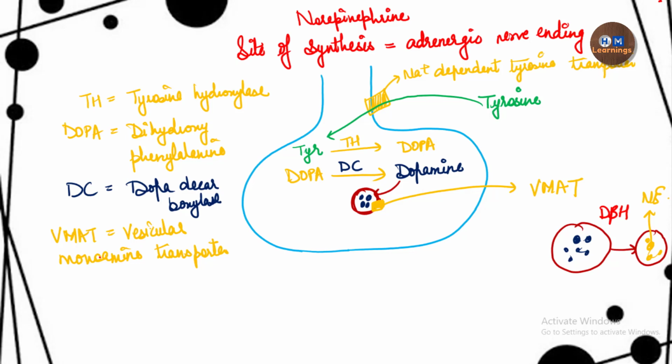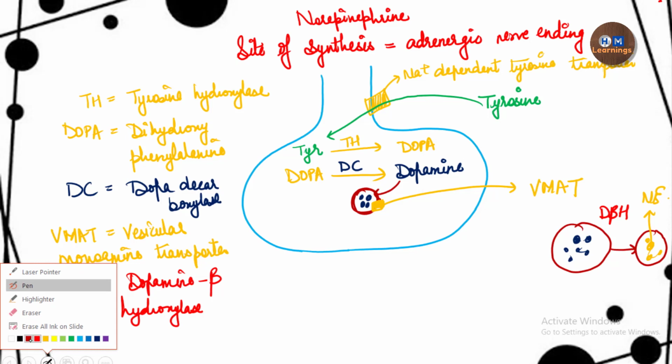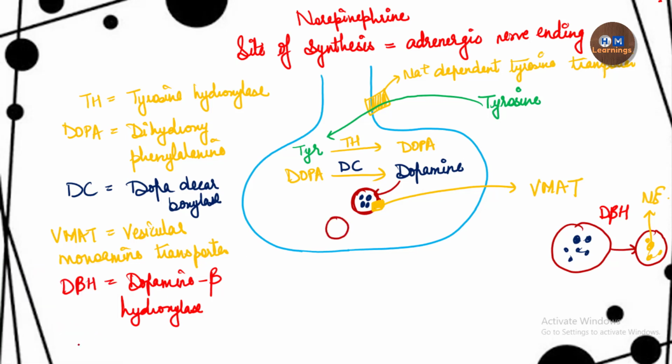So I write the full form here, dopamine beta hydroxylase. Now we have a vesicle containing norepinephrine. It is stored inside the vesicle waiting for a signal to come.